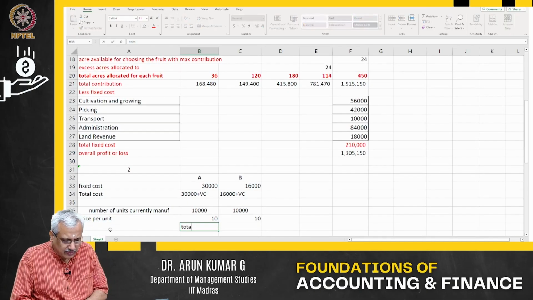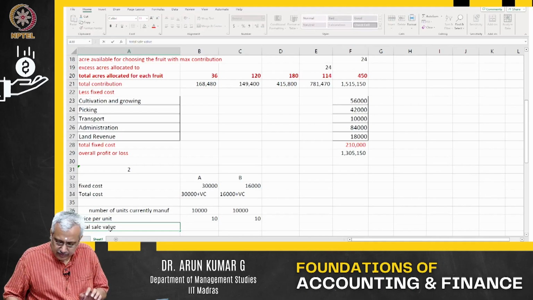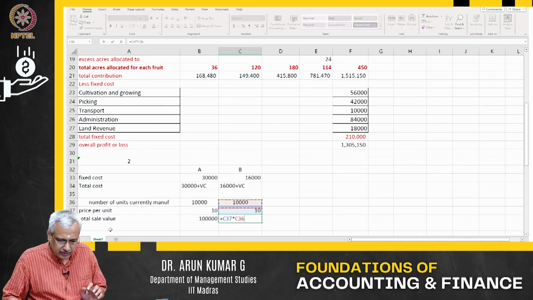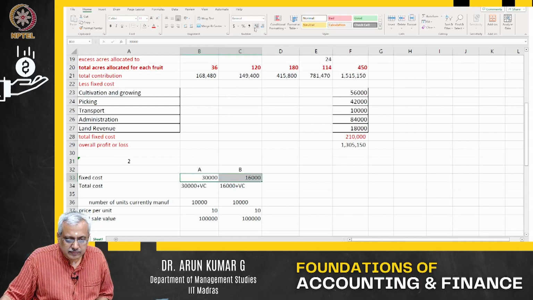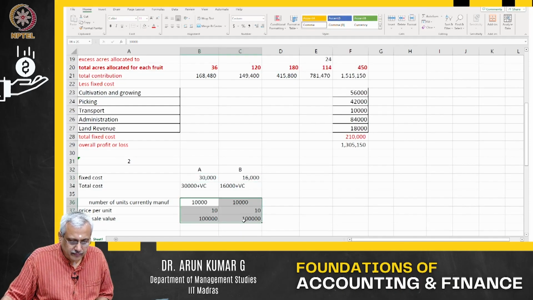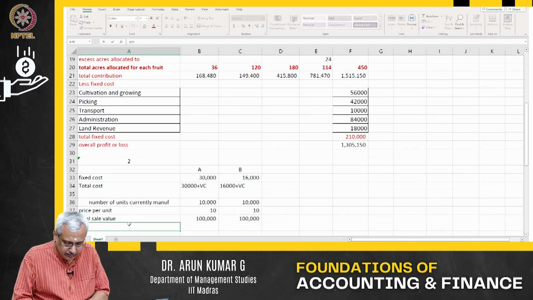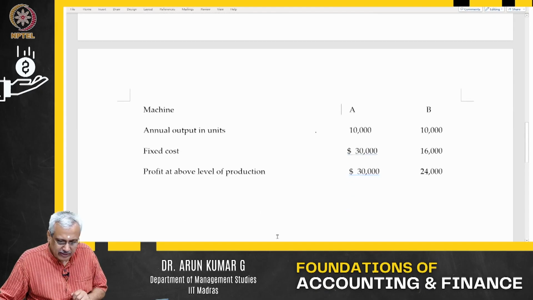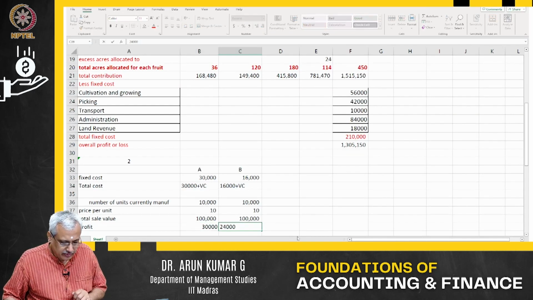So total sale value is price per unit into number of units. So what is the profit in this particular case? Profit they have basically given here, 30,000 and 24,000.